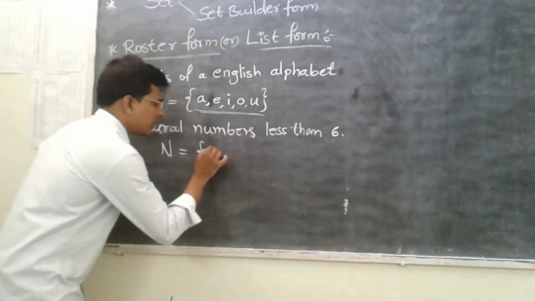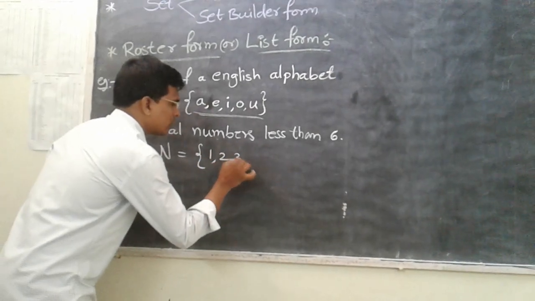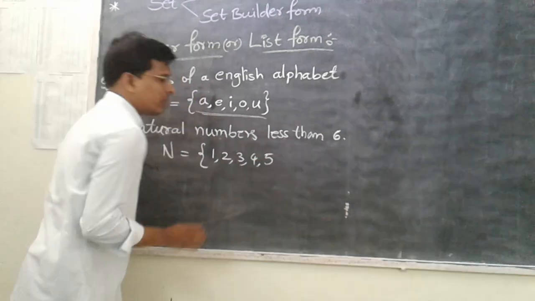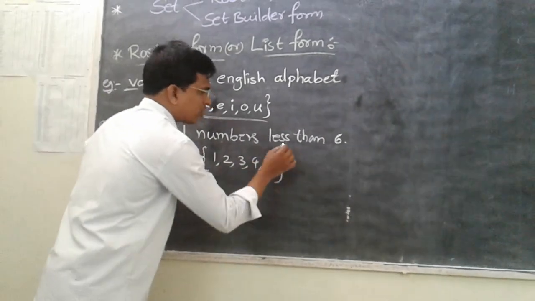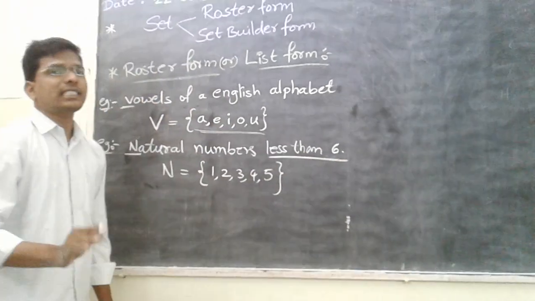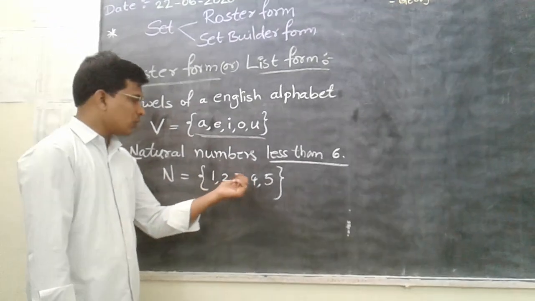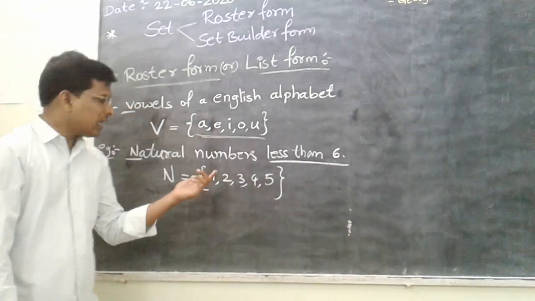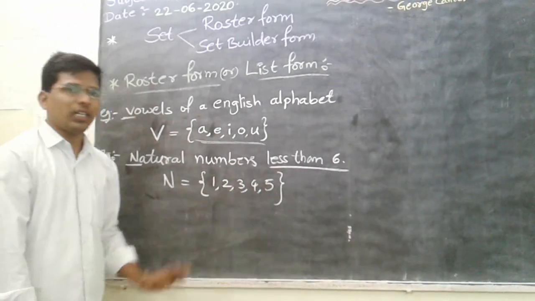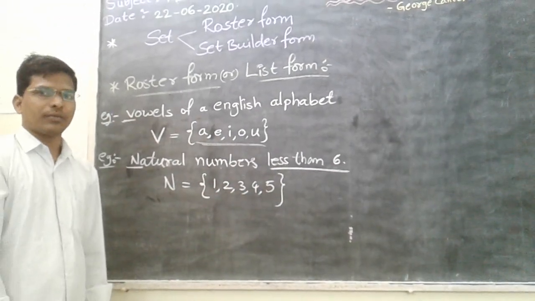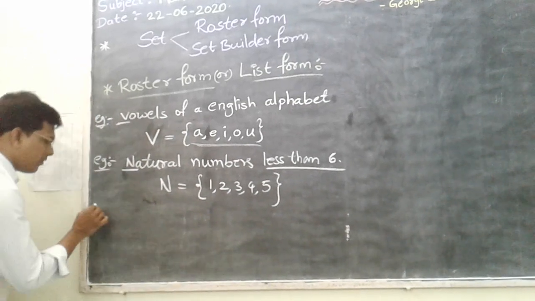So what are the numbers? 1, 2, 3, 4 and 5. Don't write 6 because in this question we mentioned particularly less than 6 only. So natural numbers N is equals to 1, 2, 3, 4, 5. See, each element is individual and distinct element. Next, one more example.